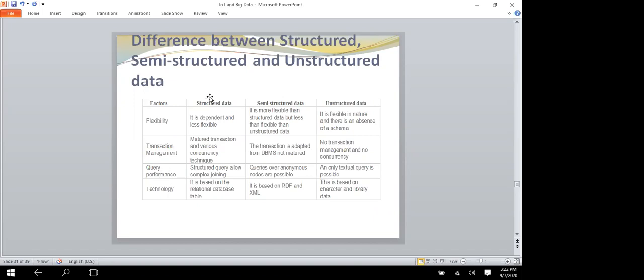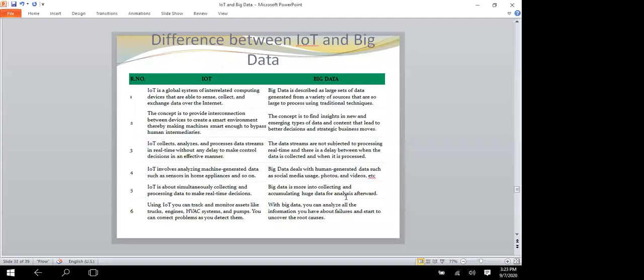For query performance, structured data allows complex joins. In semi-structured, anonymous node queries are possible. In unstructured, only textual queries are possible. For technology, structured is based on relational database tables. Semi-structured uses RDF and XML. Unstructured uses character and library data.